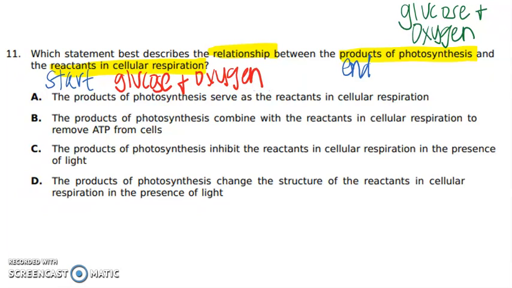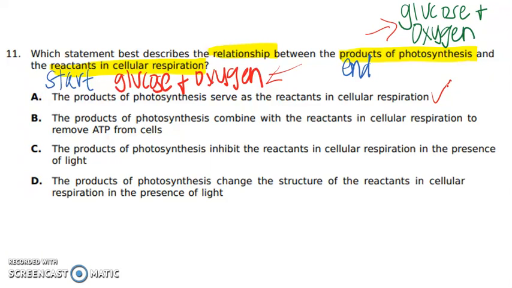So looking back at what our question is asking, it's asking us for the relationship between the products, what we end with, which we said is glucose and oxygen, and the reactants of cellular respiration, or what we start with, which is also glucose and oxygen. So reading our answer choices, A, the products of photosynthesis, what we have here, serve as the reactants in cellular respiration. So what were the products are now the reactants in the opposite. That's a true statement, so we like that one so far.